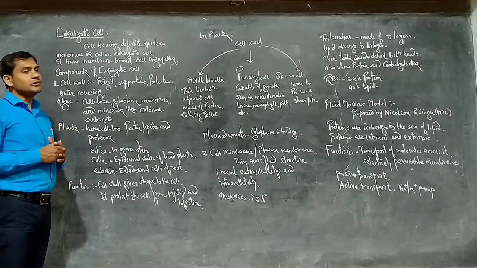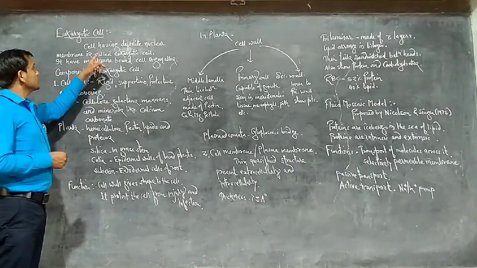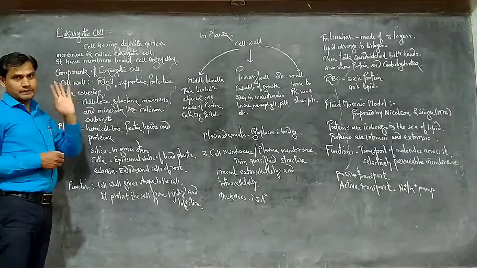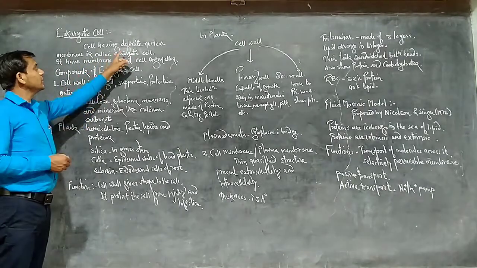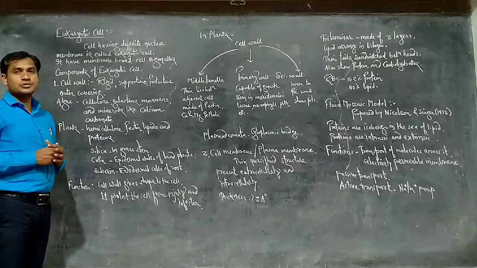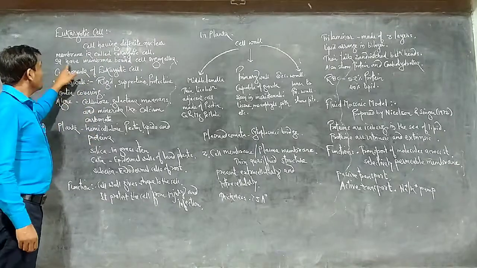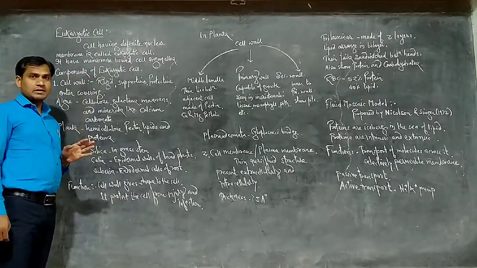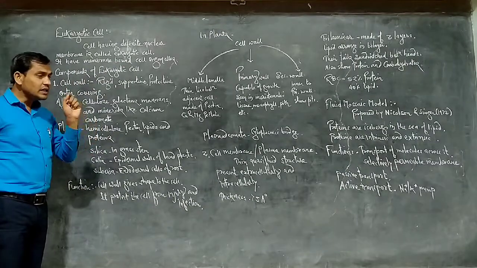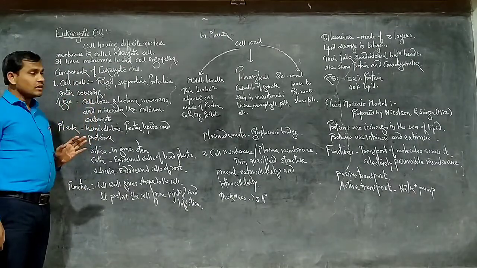So such a definite nuclear membrane is present. Such a cell we call a eukaryotic cell. The cell which has the definite nuclear membrane is called a eukaryotic cell. It has membrane bound cell organelles. Cell organelles are little organs of the cell.